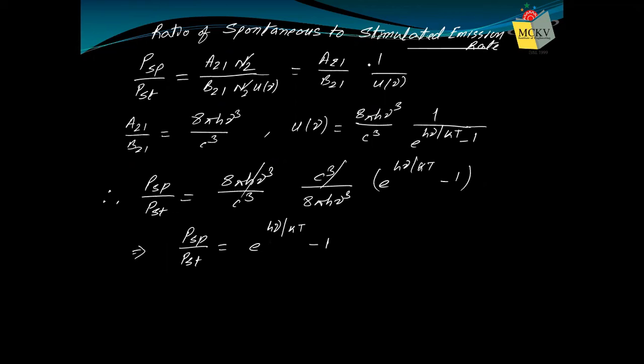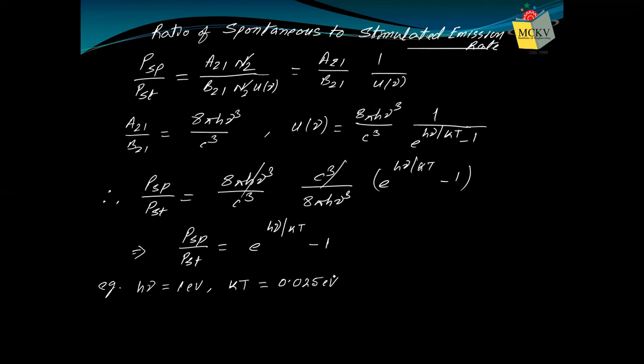Now, if I give some number, it will be easier to understand. Say, for example, we are using a photon of energy 1 electron volt. That means the energy separation between E2 and E1 is 1 electron volt. That is the normal separation between two energy levels in atoms. It is of the order of 1 electron volt, or less than or just higher than that. So I am taking 1 electron volt. At room temperature, the value of kT is almost 0.025 electron volt.